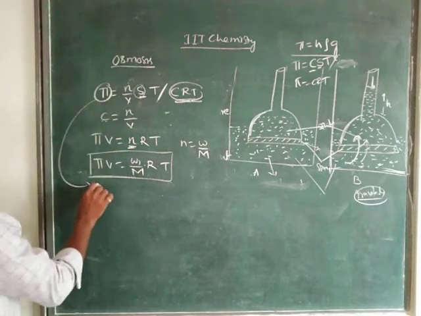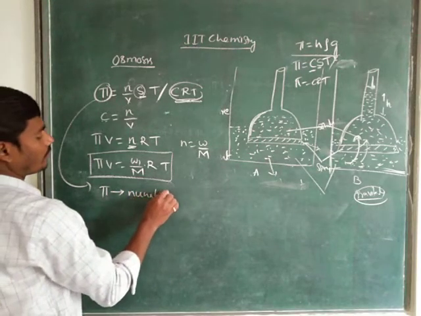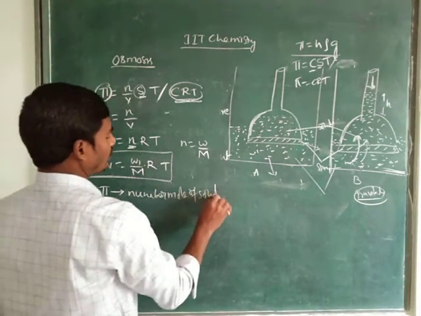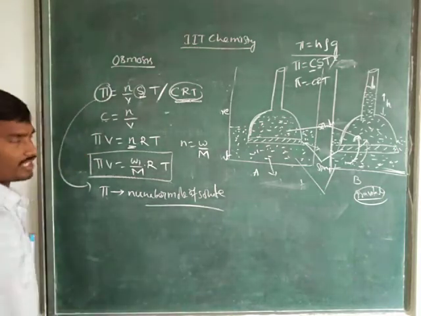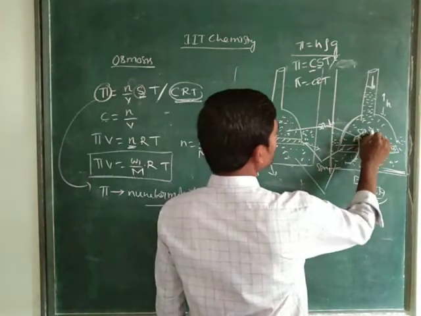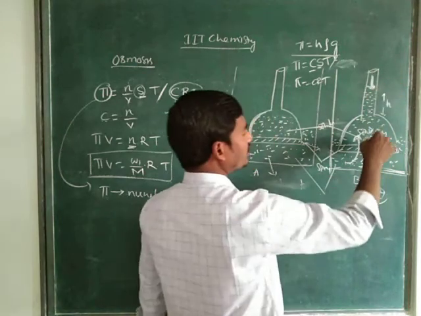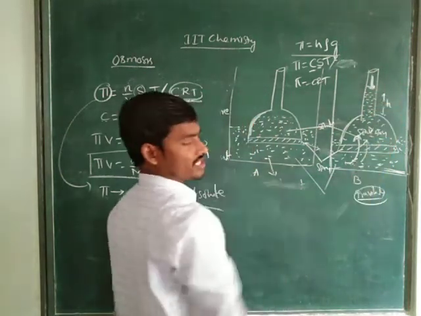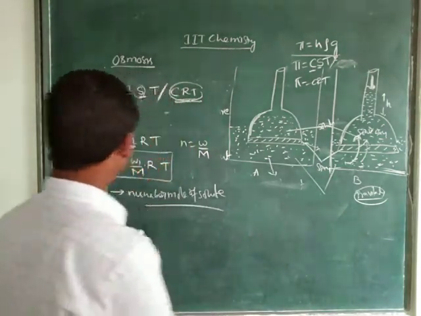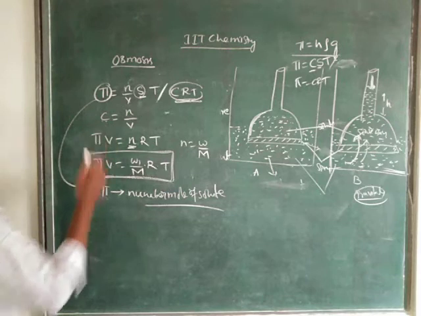So osmotic pressure, phi, depends upon the number of moles of solute. It does not depend upon the number of moles of solvent. It depends upon the number of moles of solute. Here in a solution we have solute plus solvent. When you apply an excess amount of pressure, what will happen? The solute molecules will be affected initially, because the solute molecules' particle size is larger. Right children? So this is the formula for osmotic pressure.